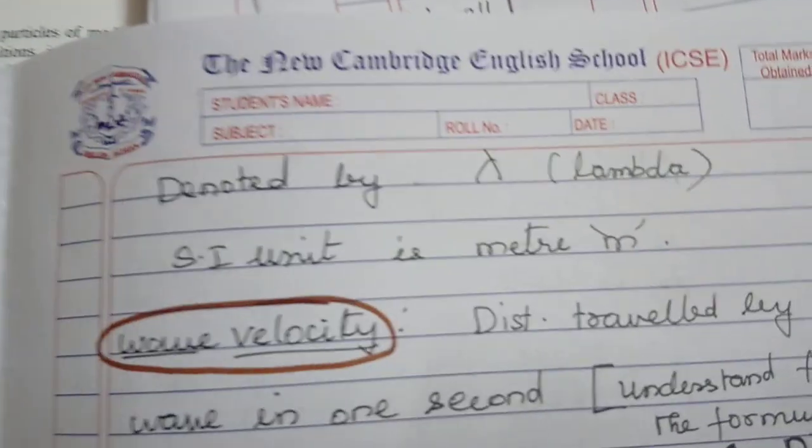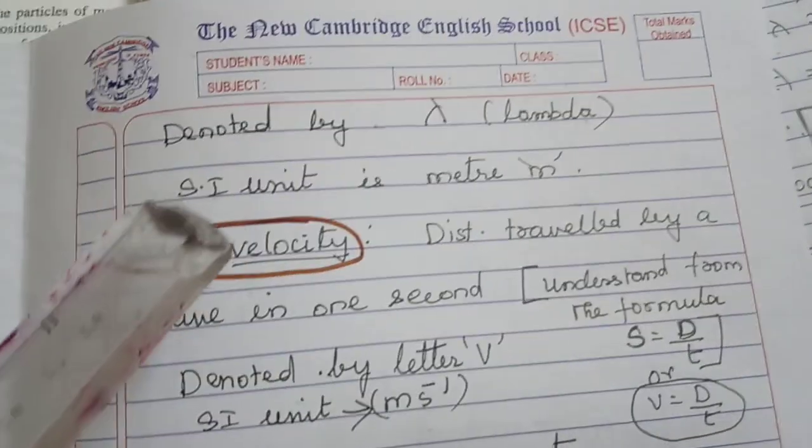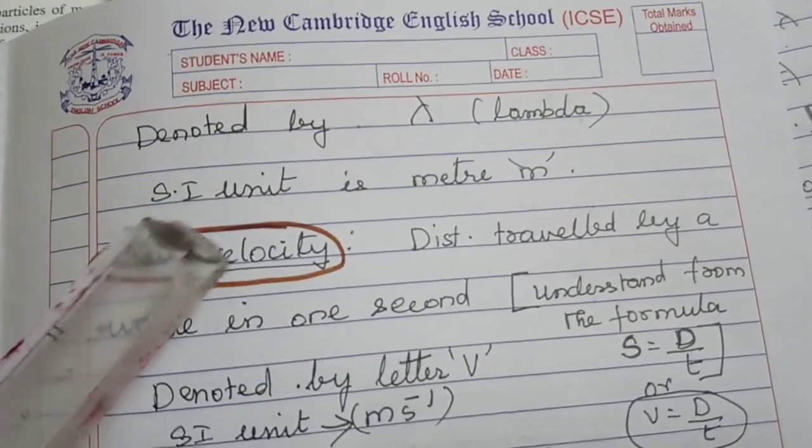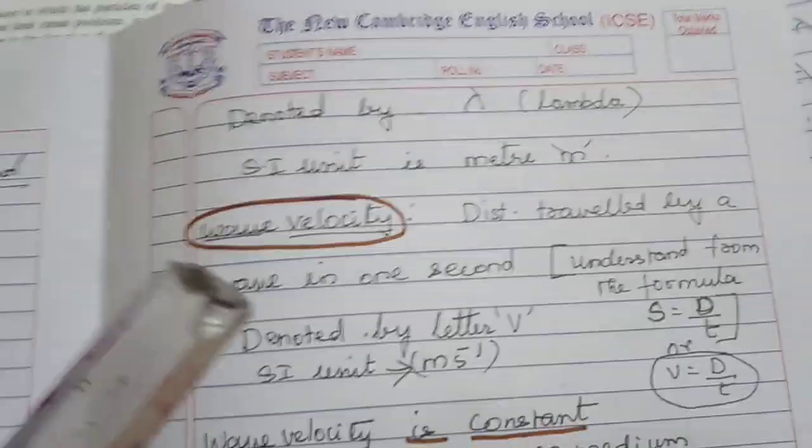So how is it denoted? It is denoted by lambda. This is a Greek symbol, and the spelling for lambda is all in your Xerox copies, you can learn. The SI unit of wavelength is meter again. Now let us go to the next one.